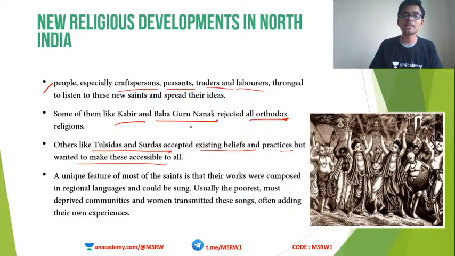Saints like Kabir and Guru Nanak completely rejected the orthodox systems. But Tulasidas and Surdas actually accepted the existing beliefs, but they wanted this to be accessible for all people, irrespective of any kind of discrimination. So, standing within the religion itself, they are saying it has to open up. Do you understand the difference between these two? Very, very important.